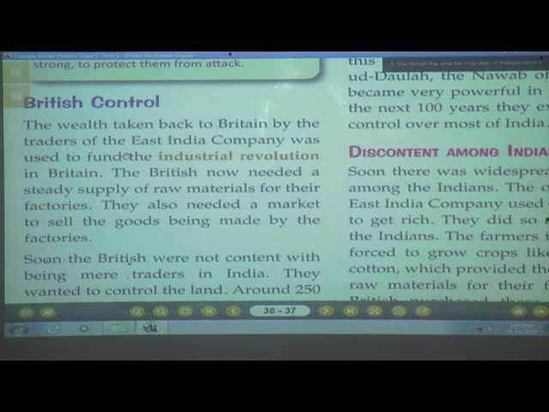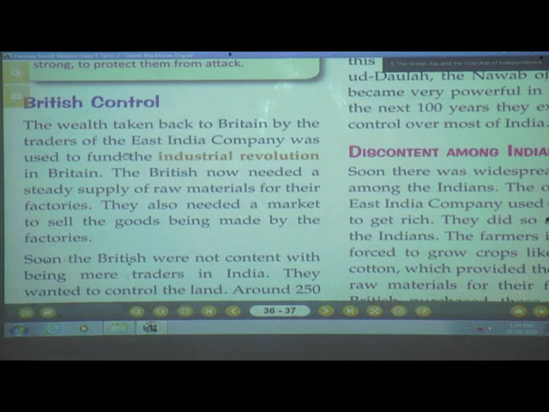These Britishers earned a huge profit when they were doing trading in India, and that money they used to send to their country so that there would be an industrial revolution and their country would become a developed country.